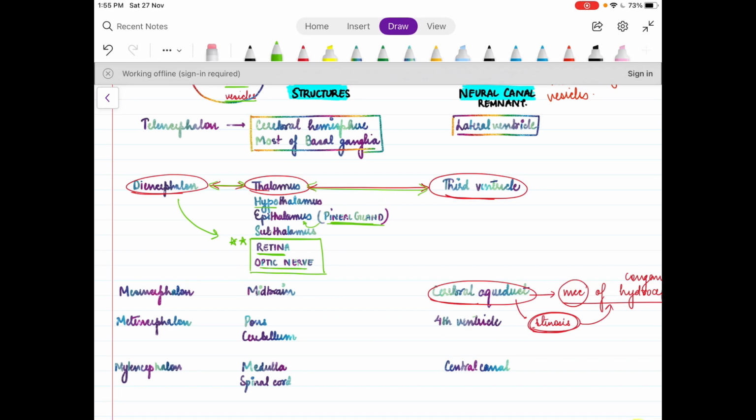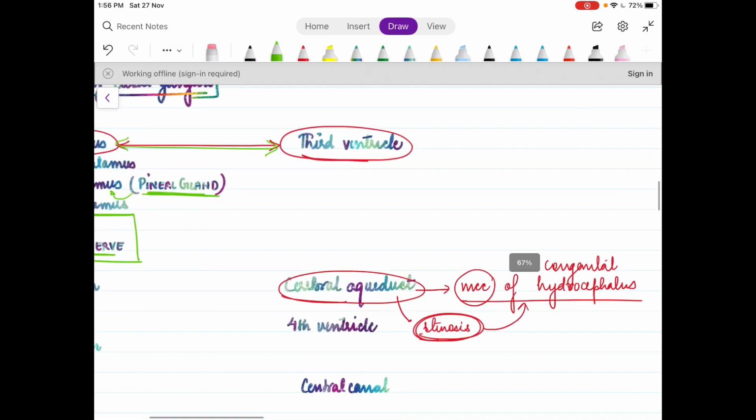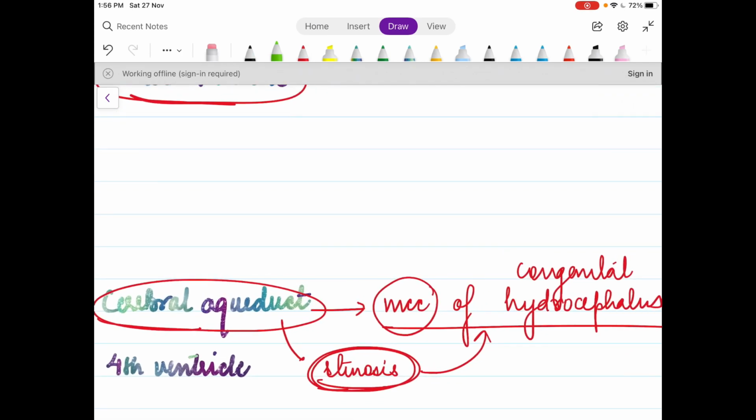So we come to mesencephalon. Mesencephalon gives rise to your midbrain, and the neural canal remnant associated is the cerebral aqueduct. The cerebral aqueduct has a very important clinical application in pediatrics because cerebral aqueduct stenosis is the most common cause of congenital hydrocephalus. But what actually is hydrocephalus?